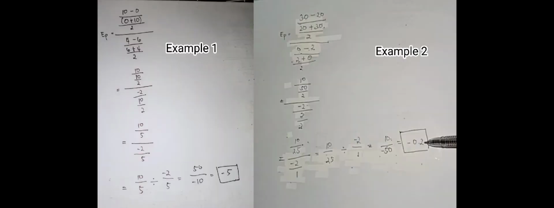As you can see, both examples are negative. You don't have to mind the negative sign because we're going to focus on the absolute value. The absolute value of example 1 is 5 and the absolute value of example 2 is 0.2. There's a rule in elasticity of demand. If elasticity of price is less than 1, then it is inelastic.